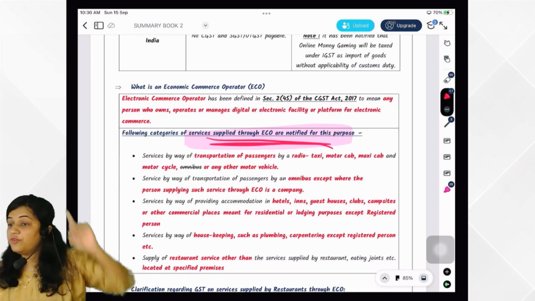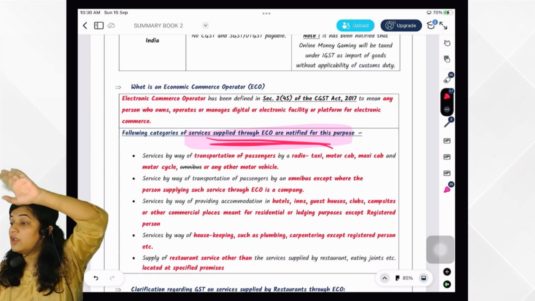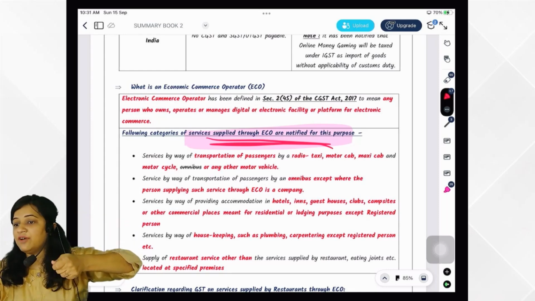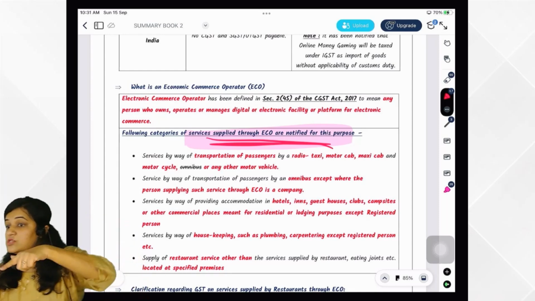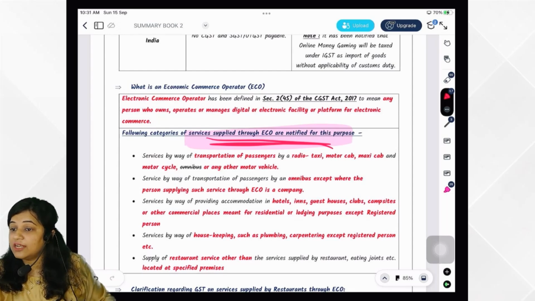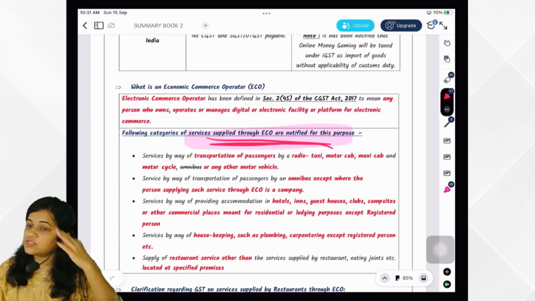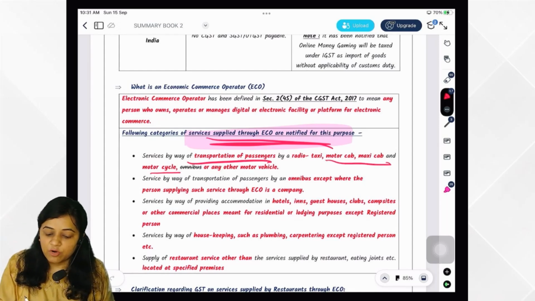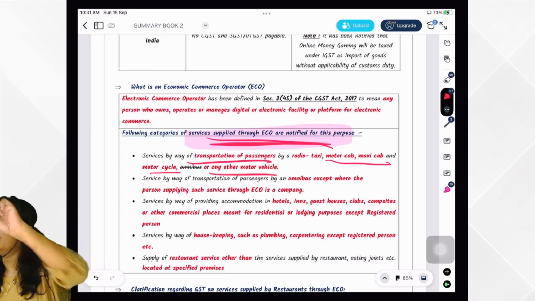Correct? First is transportation of passenger, Ola Uber example. So who is the service provider? The driver, but he is providing services through Ola Uber. So who would be discharging the tax? Ola Uber would be discharging the tax. So service of transportation of passenger by radio taxi, motor cab, maxi cab, motorcycle or any other motor vehicle, who would be paying the tax?